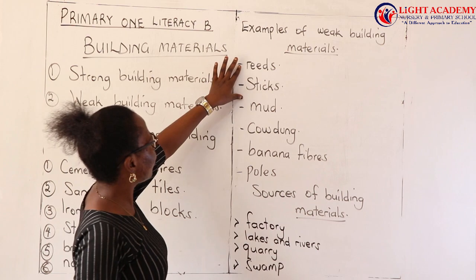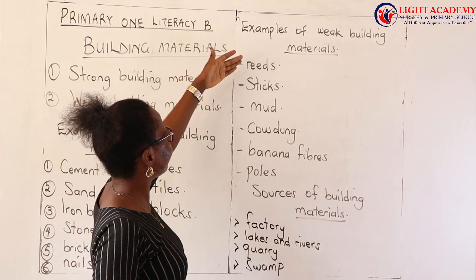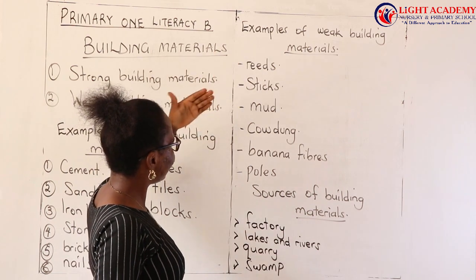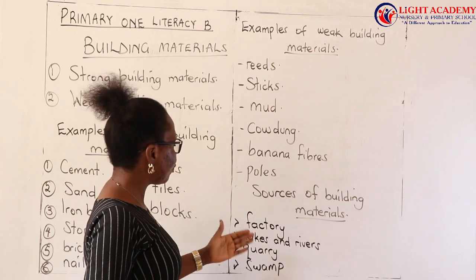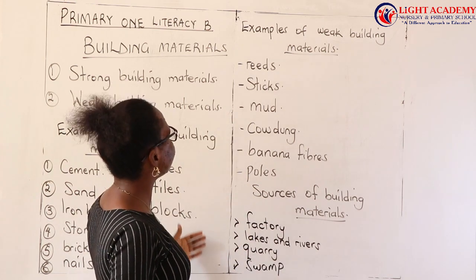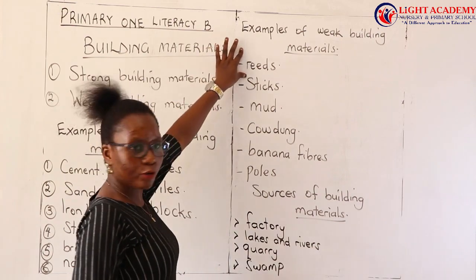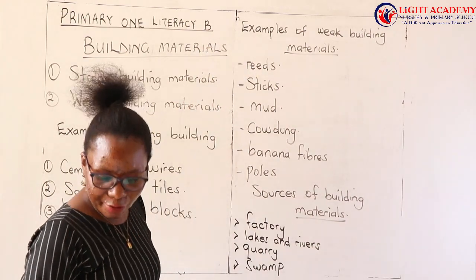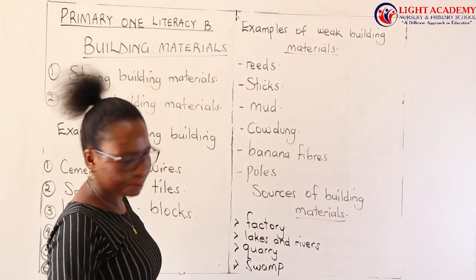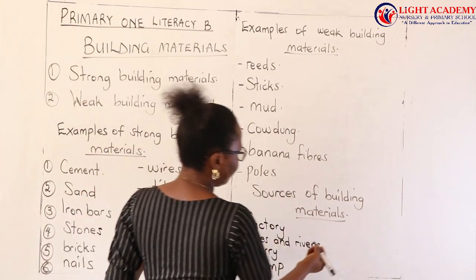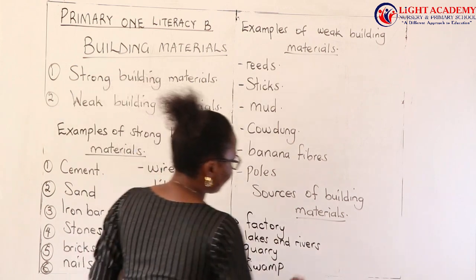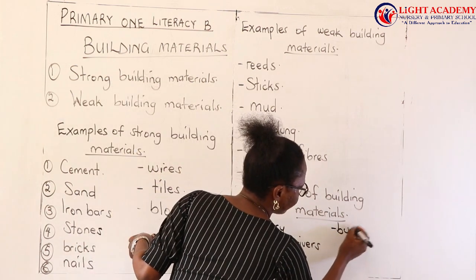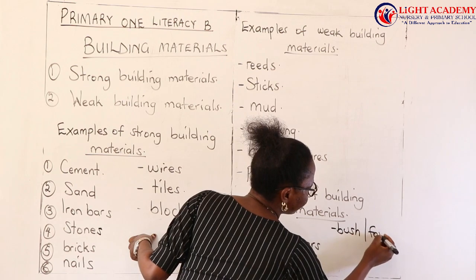Let's look at the weak building materials. Where do we get the reeds, the sticks, the mud, the cow dung, the banana fibers, the poles? Still, we are still looking at the sources of the building materials. When we look at the reeds, where do you get the reeds from? We get the reeds from swamps as well. We get sticks, maybe from the bush or forest.